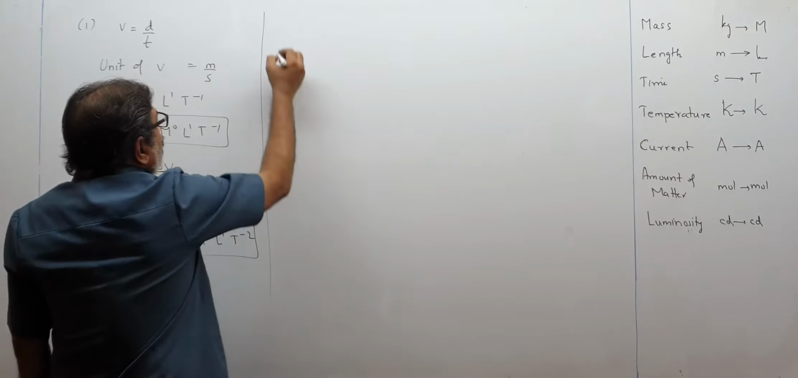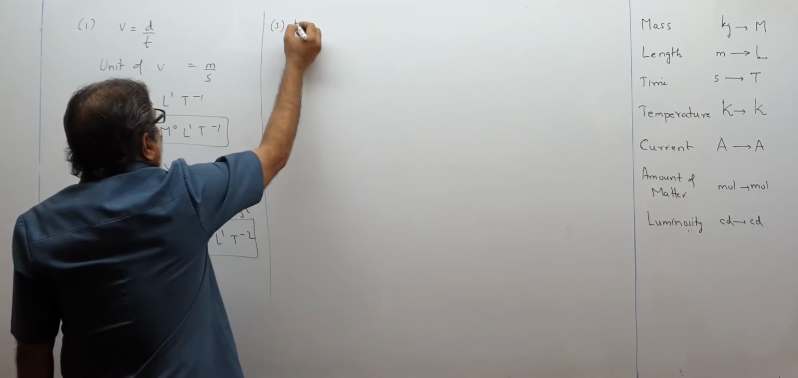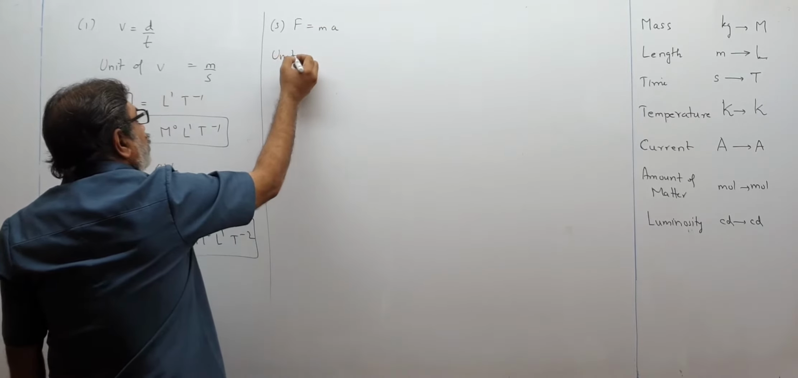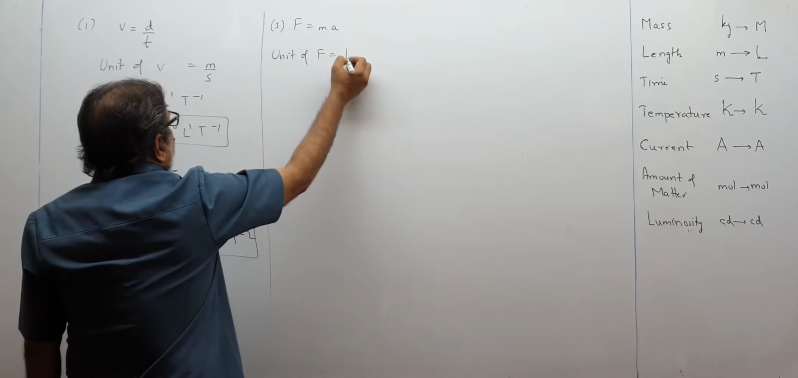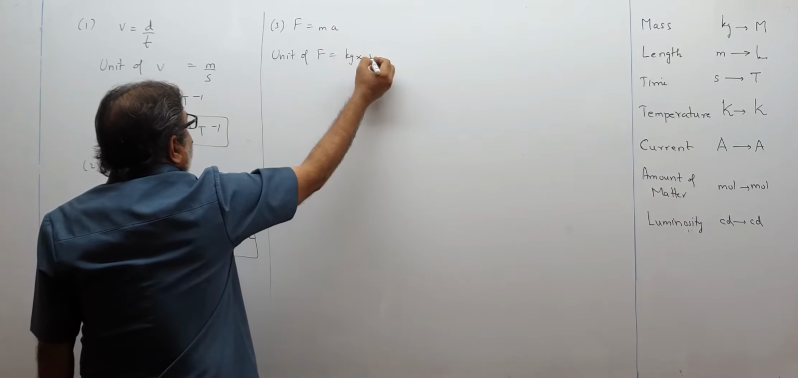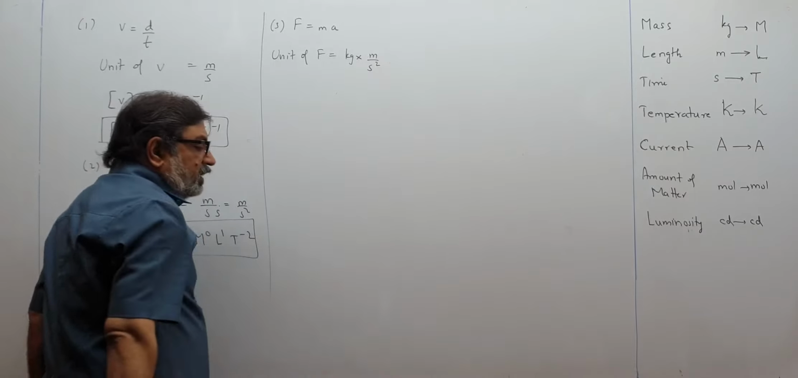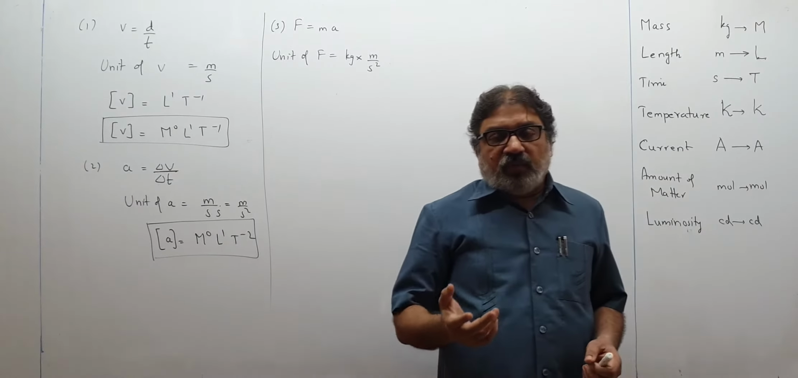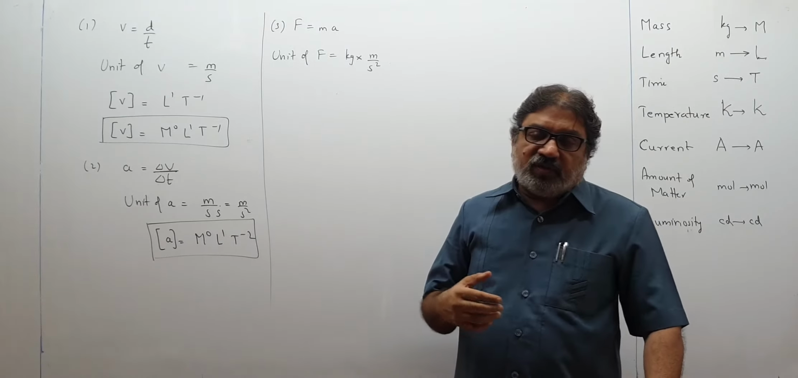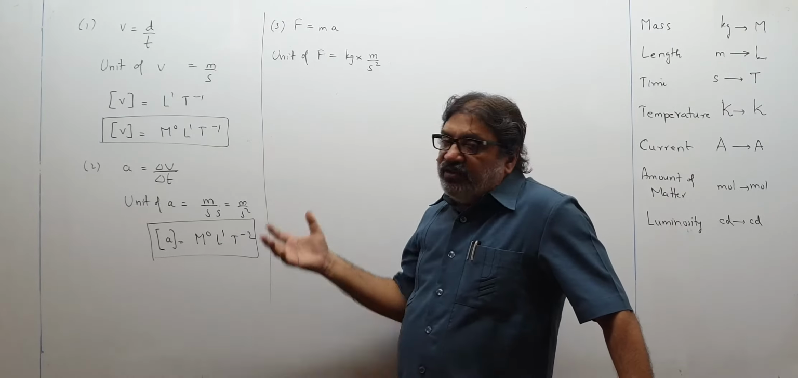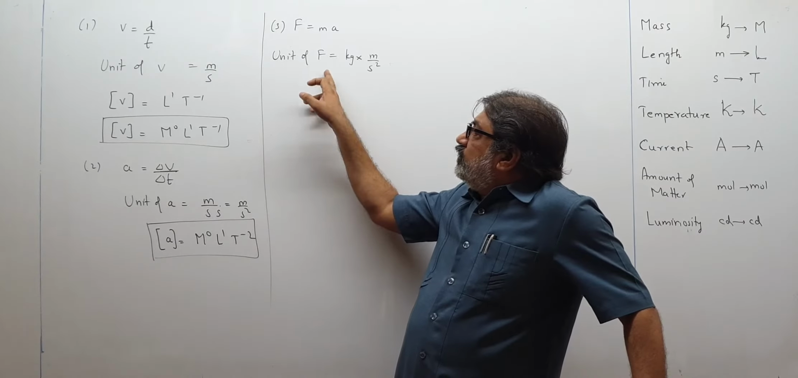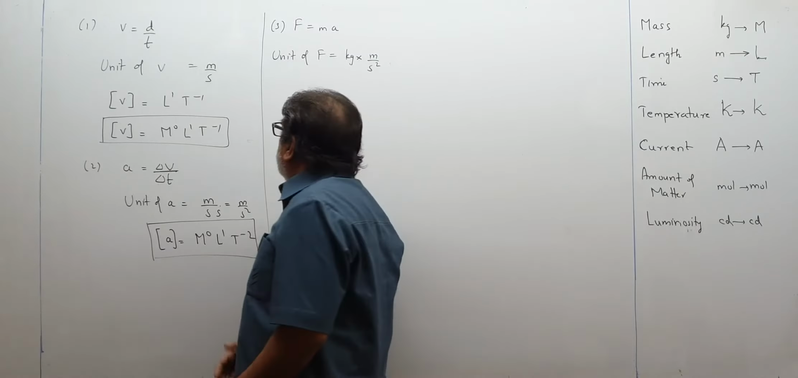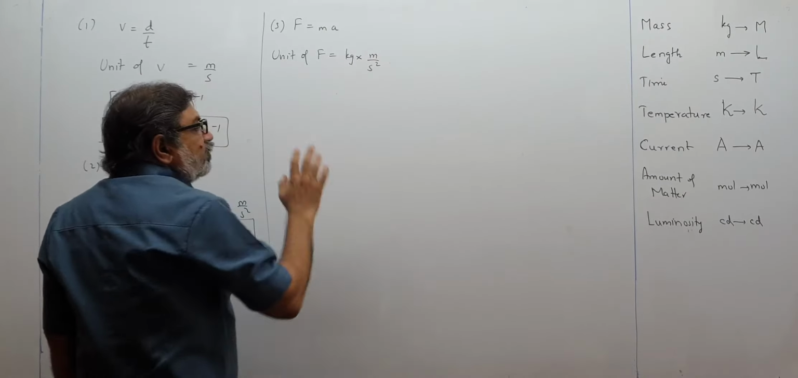Then third, force is equal to mass into acceleration. So unit of force: mass means kilogram, acceleration means meter per second square. Now see children, basic things like velocity and acceleration, these we all know, so you don't need to put too much stress on your brains to memorize these units. So unit of force will be kg, acceleration we already know, meter per second square. Therefore the unit of F will become kg meter per second square.